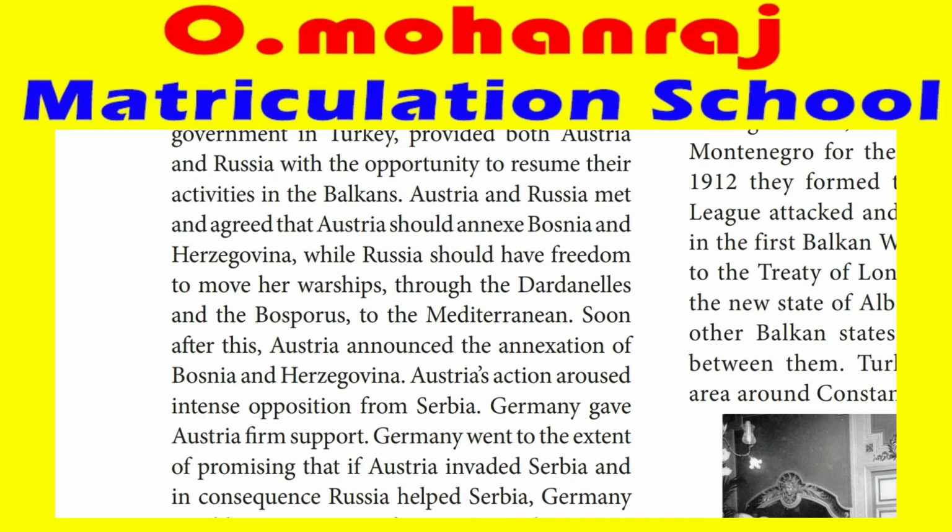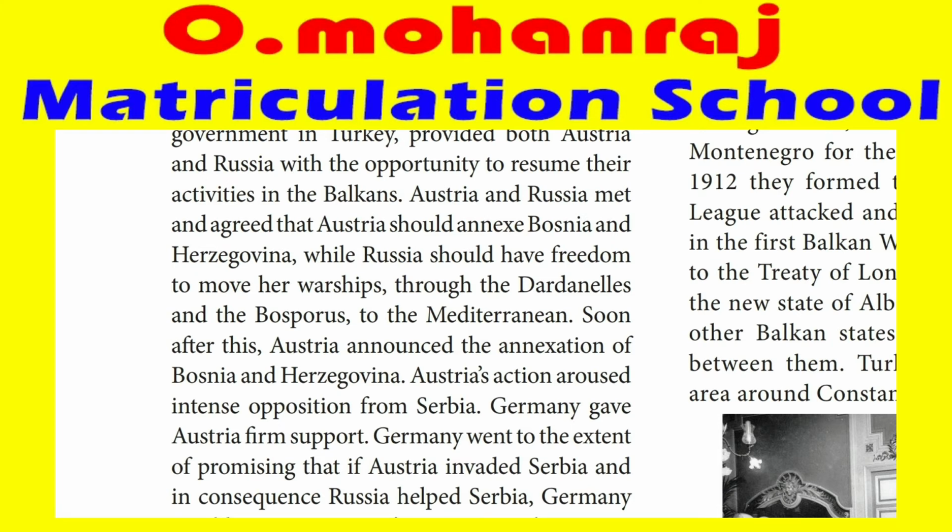Austria's action aroused intense opposition from Serbia. Below Austria, we have another small place, Serbia. Serbia did not like Austria annexing Bosnia and Herzegovina. Germany gave Austria firm support. Already we know Germany and Austria were friends. Germany went to the extent of promising that if Austria invaded Serbia, and in consequence Russia helped Serbia, Germany would come to Austria's assistance. This is what we call a diplomatic movement.